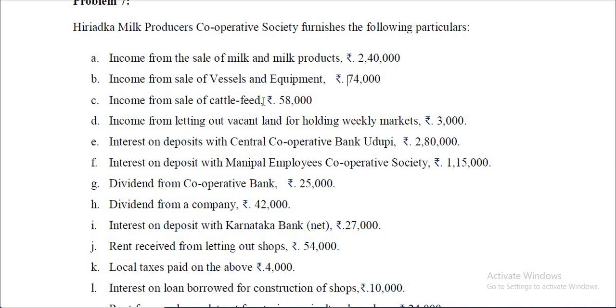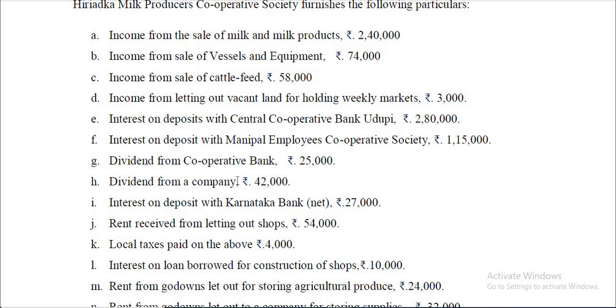Income from sale of cattle feed also comes under income from business and falls under 80P. Income from letting out vacant land for holding weekly markets falls under income from other sources and no deduction is available under 80P. Interest on deposits with Central Cooperative Bank Udupi comes under income from other sources and also under 80P. Interest on deposit with Manipal Employees Cooperative Society comes under income from other sources, again under 80P. Dividend from a cooperative bank is income from other sources and again under 80P.